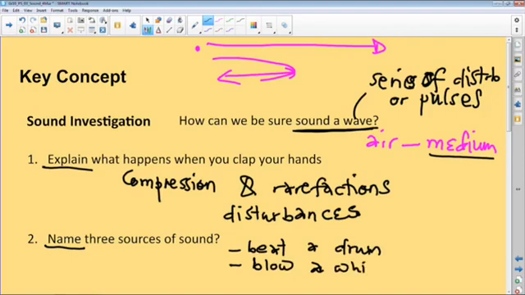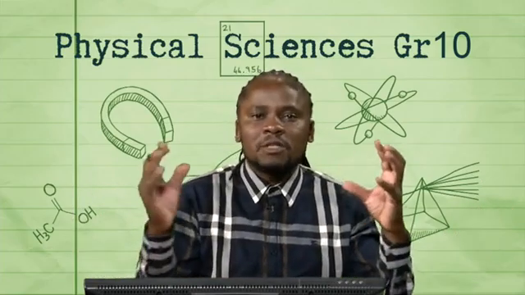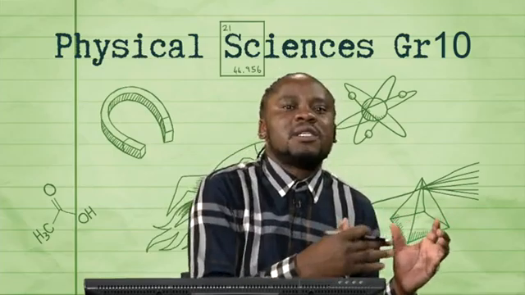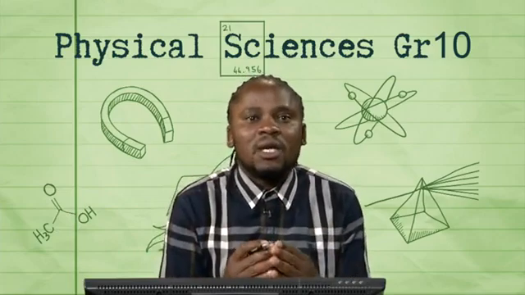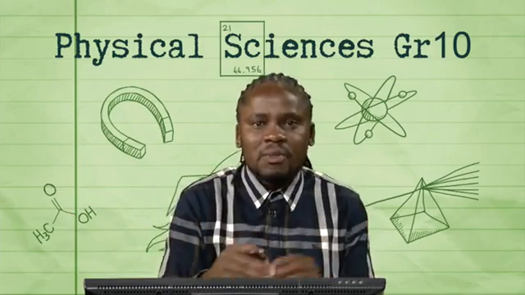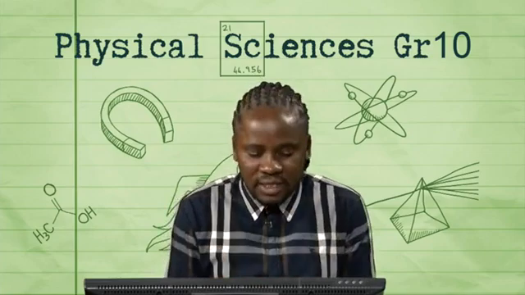Now, the sound needs to be transmitted through a medium. Air, in this case, is one particular medium which is of interest to us in everyday life. So we know that for sound to travel from one point to another, there must be particles that transmit the vibration from the source, which does the vibrating, to whoever the listener is, somebody who observes that sound. So there is a source, a medium, and a listener. For sound to be produced, there must be vibration. That's the key idea.